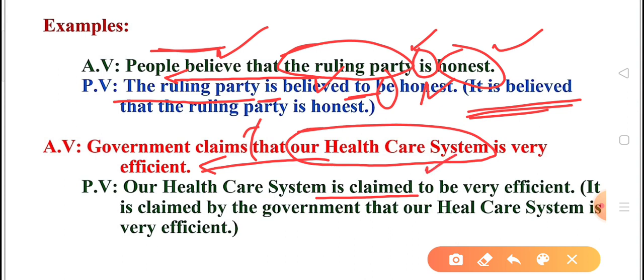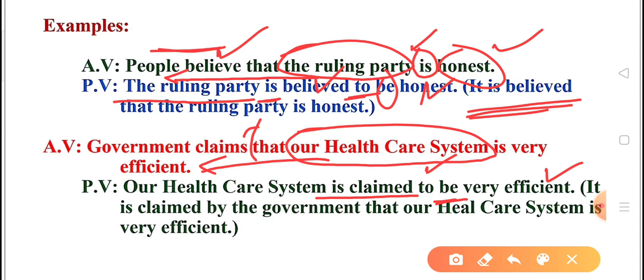Then third form is followed by to, and then we use be, and after be we have to use adjective. So efficient is adjective, but adjective is preceded by an adverb also. So the way it is written in active voice, the same way it will be shifted to passive voice. So our sentence will become, our healthcare system is claimed to be very efficient, or the simpler way is, it is claimed by the government that our healthcare system is very efficient.